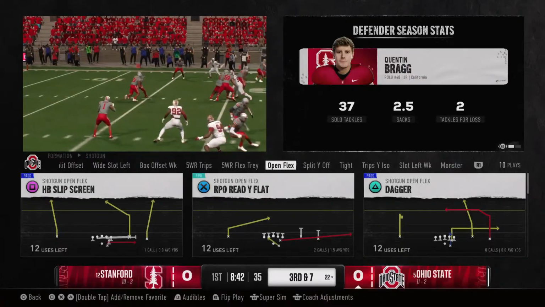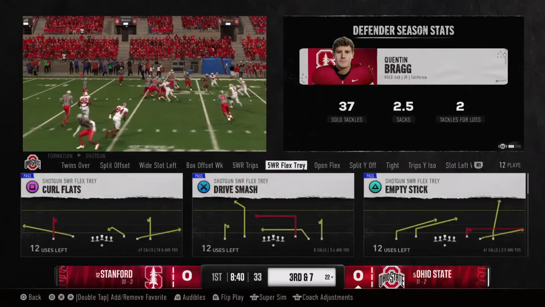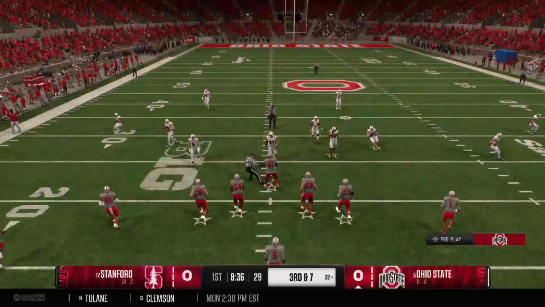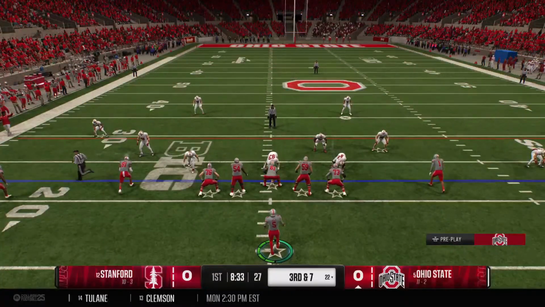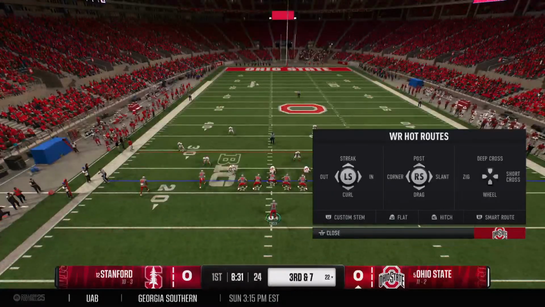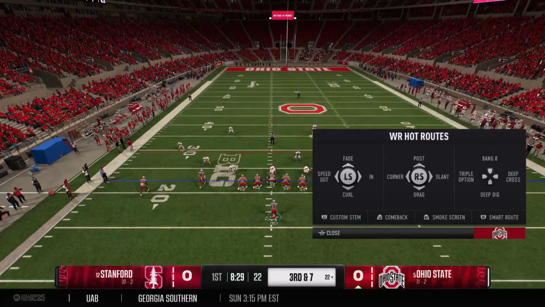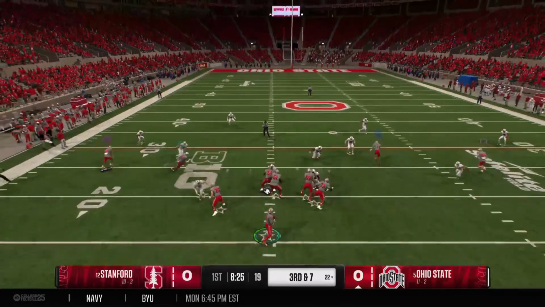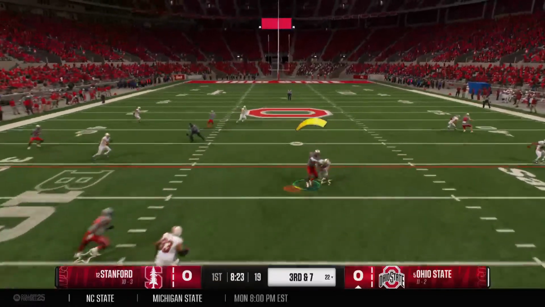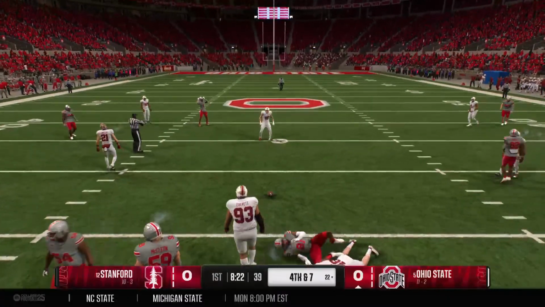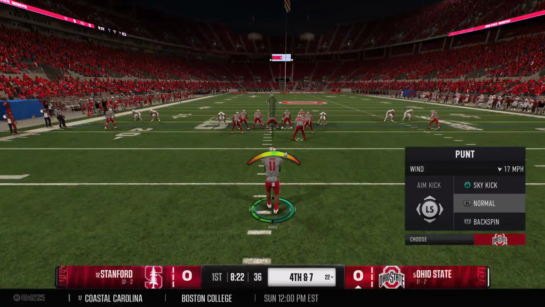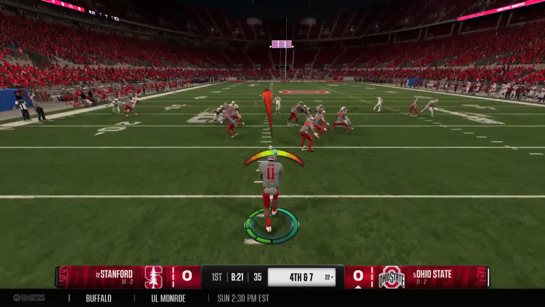You know, in the RPO game, the quarterback's got to make really sound decisions on that read. Either give it when it's the right time or you pull it out and make the throw. Here, I think he's kind of in that gray area, decides to hand it off and at least picked up some positive yards. Quarterback appears to be changing the play. And he'll drop back here on 3rd down. Doesn't hold on. Good hit by the DB. Now it brings up 4th down. The Buckeyes will bring their punt team onto the field.